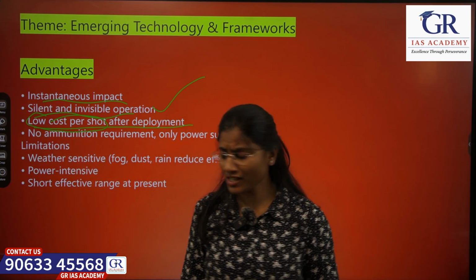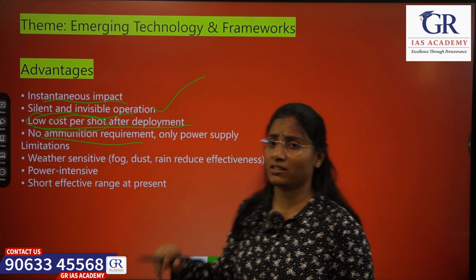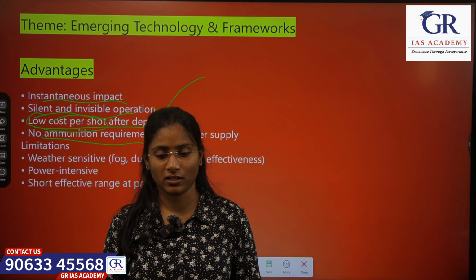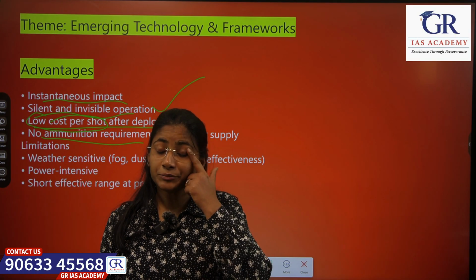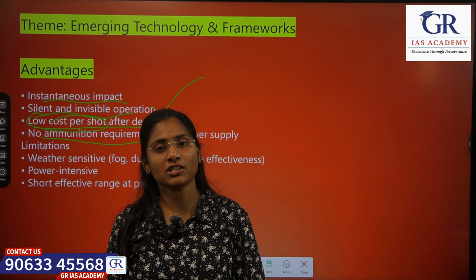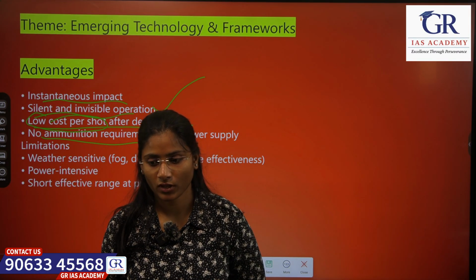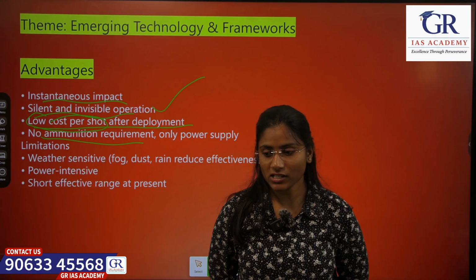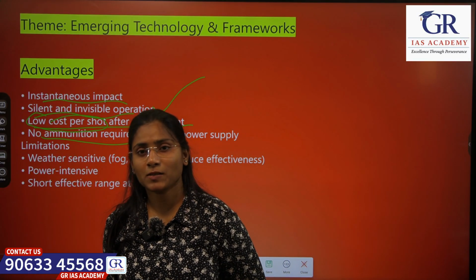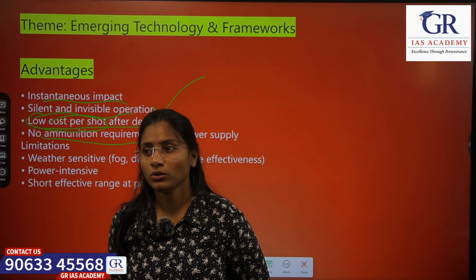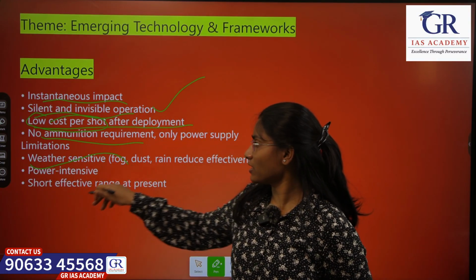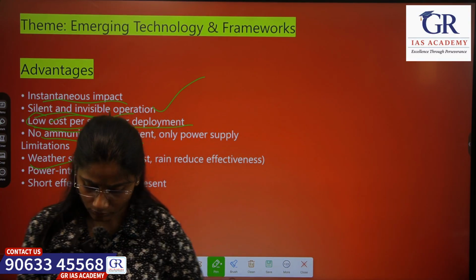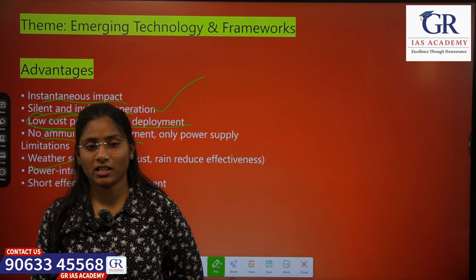And since no ammunition is required, only a power supply, obviously it is efficient. But we also have limitations. Since it is operating at the speed of light, it will be weather sensitive. Why is it weather sensitive?